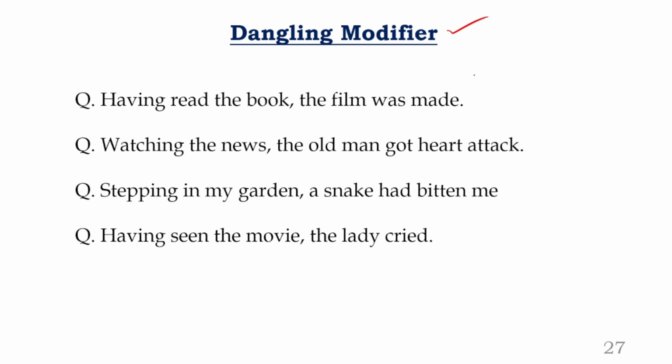What many people actually think is, when the subjects of the two sentences are the same, so the old man got heart attack and the old man also watched the news, people treat this as a dangling modifier, which is absolutely and 100% wrong. That's not a dangling modifier, that's just a modifier, because this second clause is able to modify the first phrase. It is getting connected, the subject of the two sentences is same, that's called a modifier.